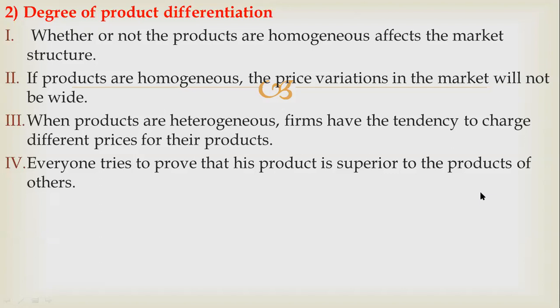But when products are heterogeneous, heterogeneous means of different nature, firms have the tendency to charge different prices for their products. So everyone tries to prove that his product is superior to the product of others, and that will create the product differentiation. So that is also very important point in the component of market structure.